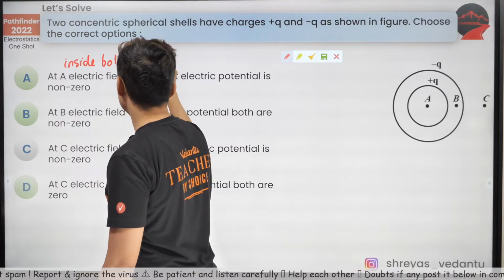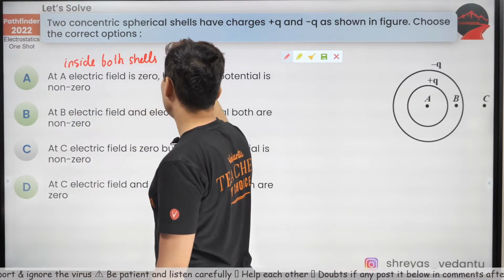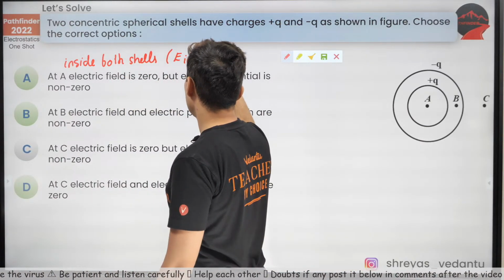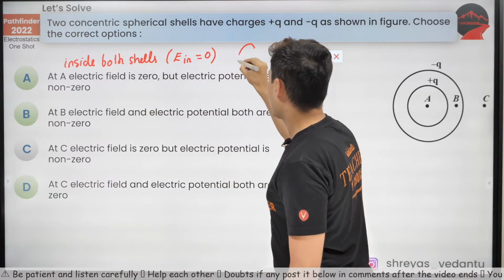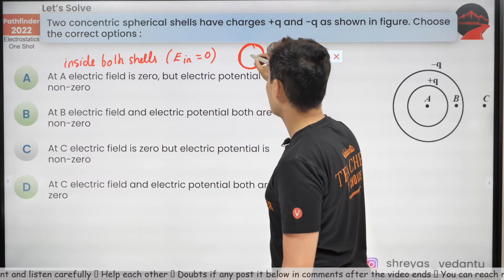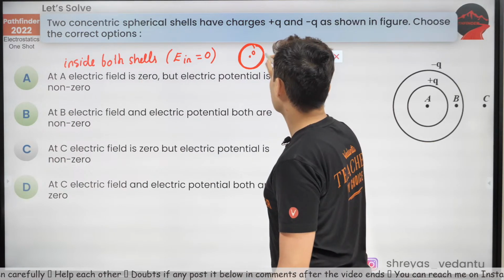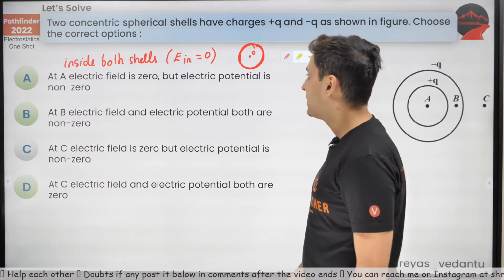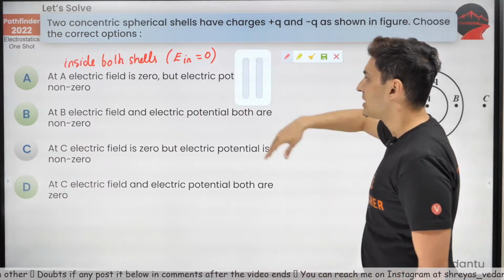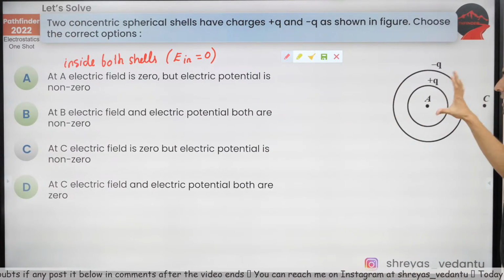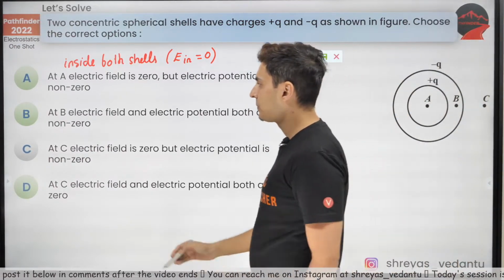So the field inside is 0. We have just seen that some time back. Whenever you have a shell which is charged, inside it is 0, outside it is non-zero. Keep this in mind. So yes, the field should be 0 due to all the shells. So the A option is correct.